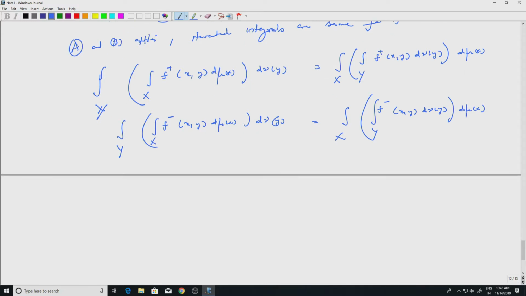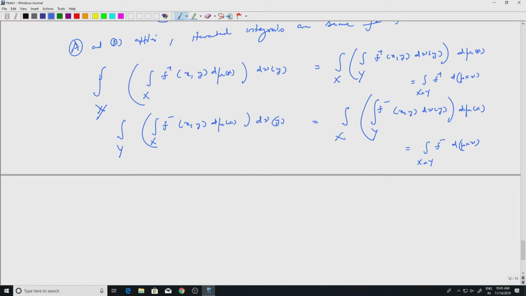So remember that both the integrals are also the same as the integral over x cross y of f plus d mu cross nu, and similarly this is the same as the integral over x cross y of f minus d mu cross nu. That is the first and second part.